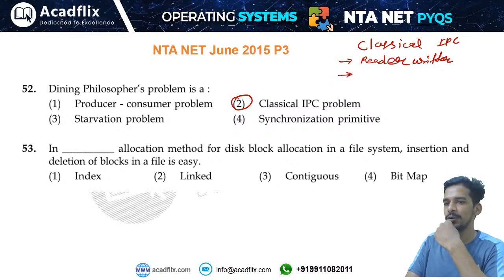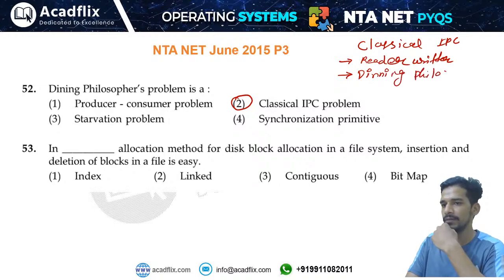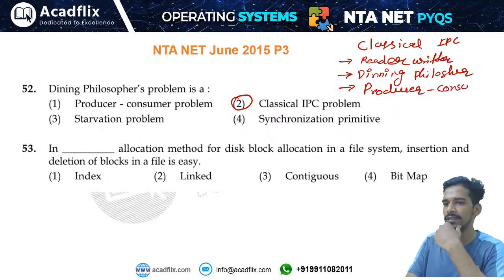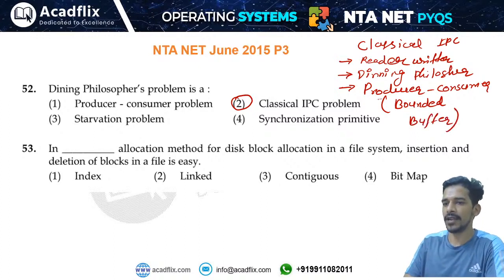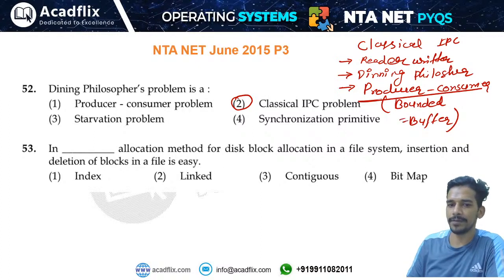Anyone in the class who does not know what the dining philosopher problem is? Dining philosopher problem is a classical problem of inter-process communication. Dining philosopher problem, producer-consumer problem. The producer-consumer problem is also known as the bounded buffer problem.